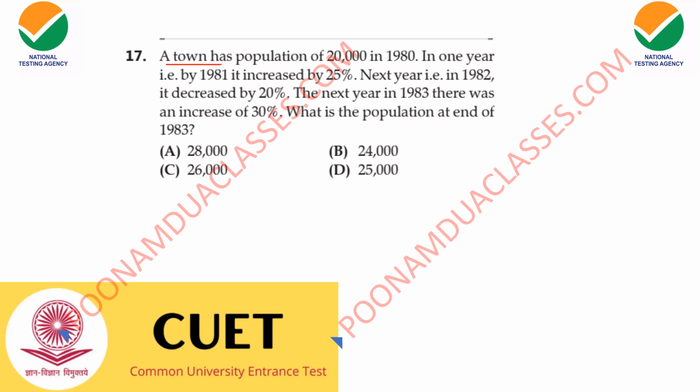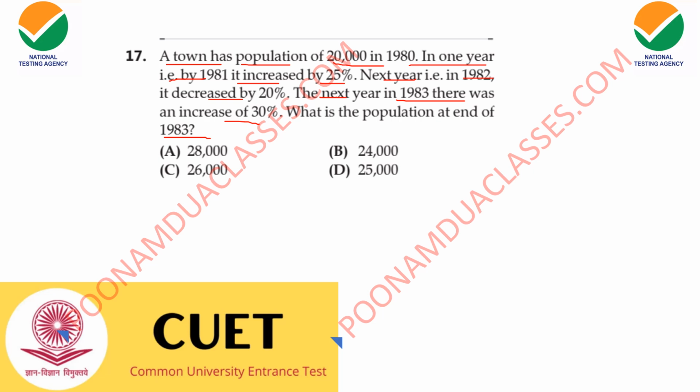Next question. A town has a population of 20,000 in 1980. In 1 year, that is by 1981, it increased by 25%. Next year, that is in 1982, it decreased by 20%. The next year, in 1983, there was an increase of 30%. What is the population at the end of 1983?